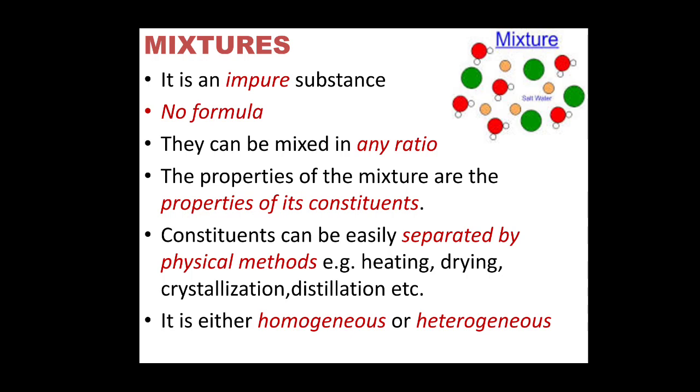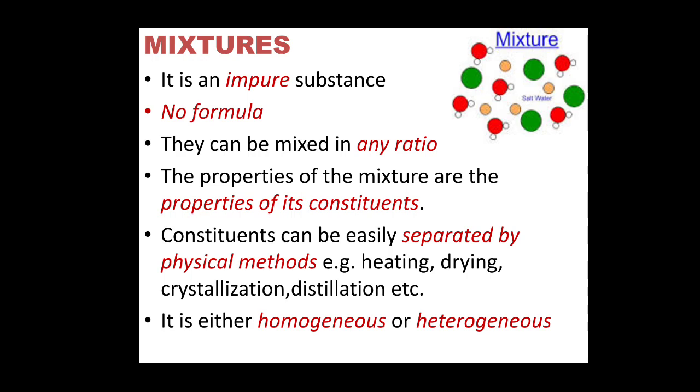Just see what is a mixture. In the mixture picture, you can see on the right hand side there is no fixed ratio. These are all scattered. This is the example of salt water, right? It is an impure substance, with no formula for it. They can be mixed in any ratio.